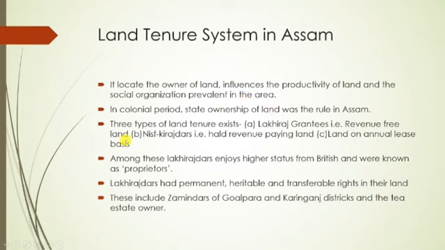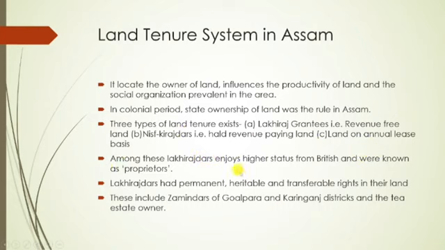But subsequently, this land tenure system can be divided into three, right? That means three types of land tenure existed in Assam in the British period. The first one is Lakhirajdars, or grantees, right? This is known as revenue free land. The second one is Khiraj-dar, who held revenue paying land. And the third one is land on annual lease basis.